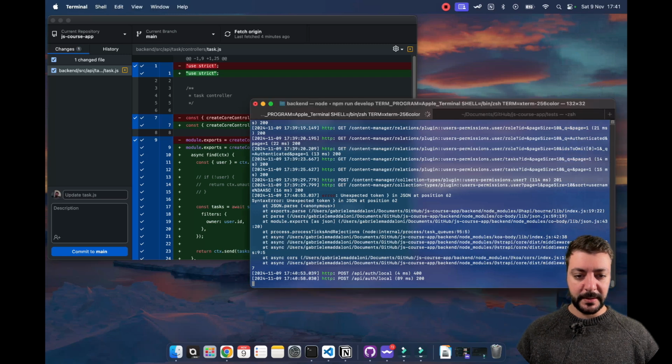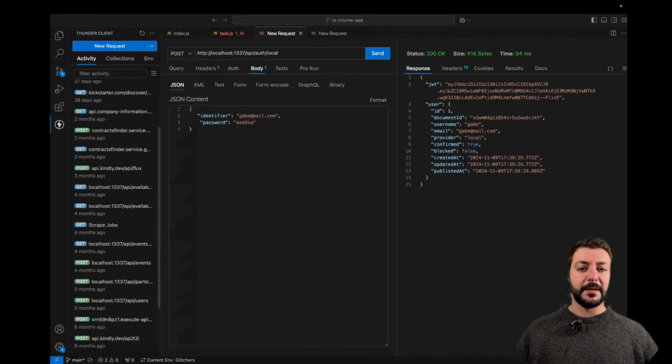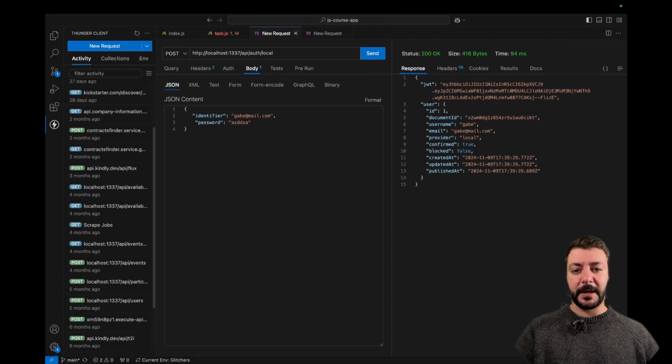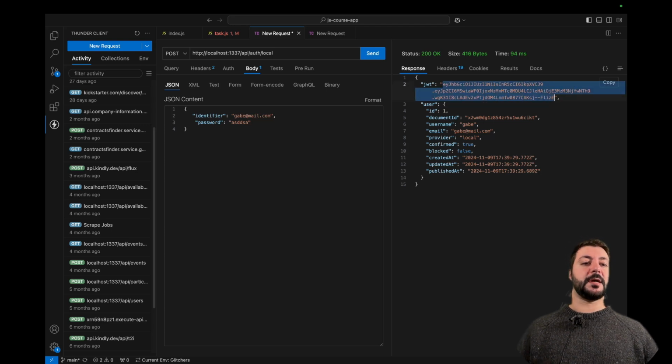See, post API auth local, and it's 200. 200 means okay. 400 means there's an error. And the error was that I had a comma here, and it made it an invalid JSON. But now we have this. Look at that. This is our JWT. This is what's actually identifying us inside the Strapi.